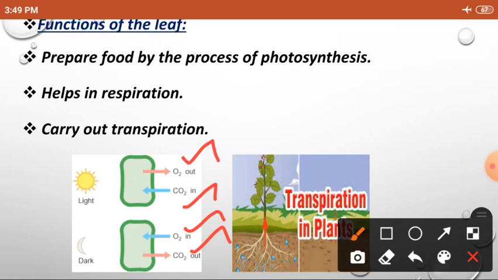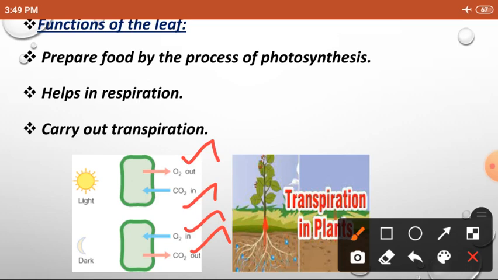Exchange means that at night oxygen comes in and carbon dioxide goes out for the plants, and in the daytime carbon dioxide comes in and oxygen goes out. And we humans always take oxygen inside and release carbon dioxide outside. This process is known as respiration.